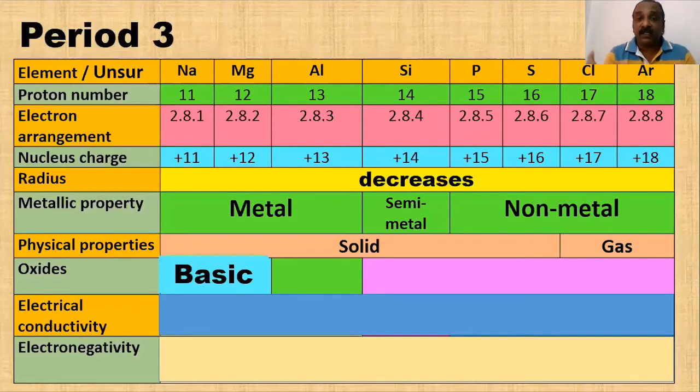Among all these metal oxides, those oxides that dissolve in water, siapa yang larut dalam air, we call it alkaline. So in our syllabus, we have three major alkalines. Okay, out of these three major alkalines, only two are metal and another non-metal lah. Of course, we have others as well, but these are the major ones. So the first one adalah sodium hydroxide.